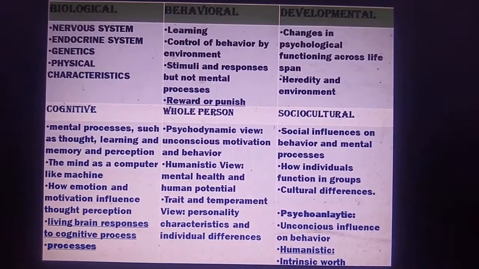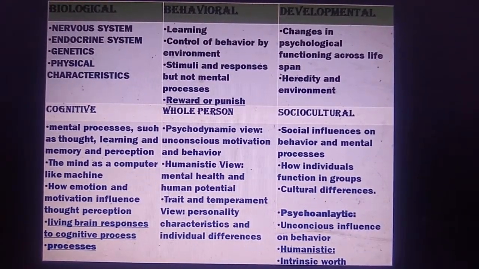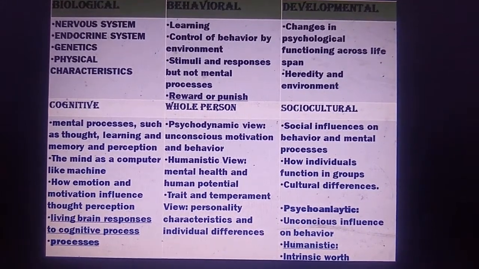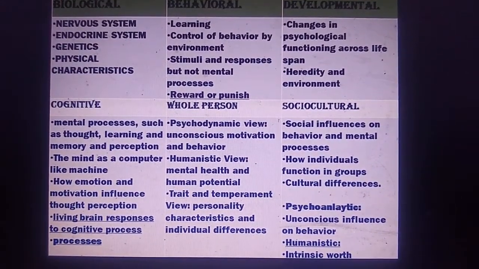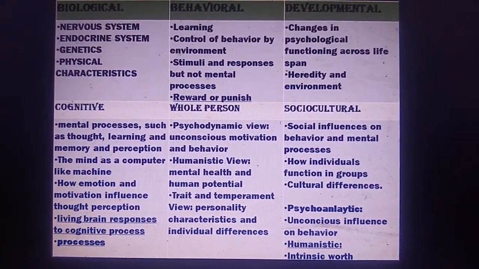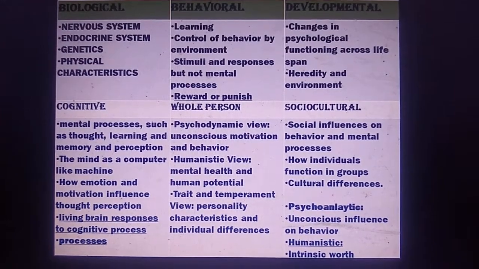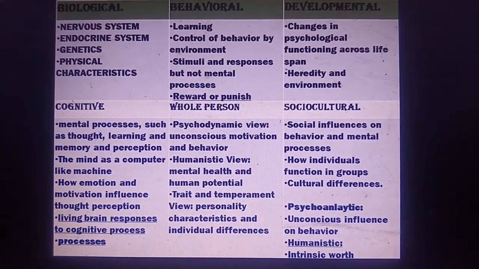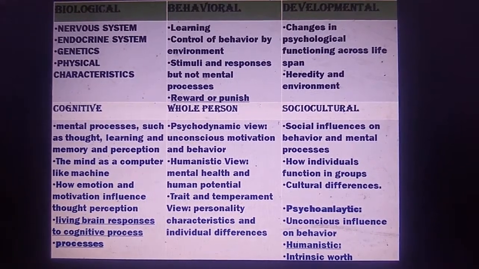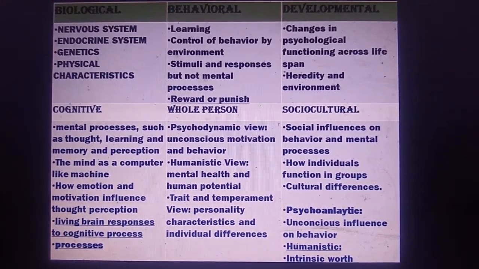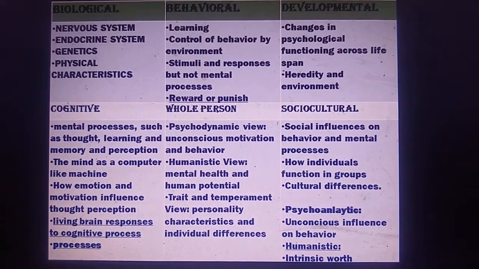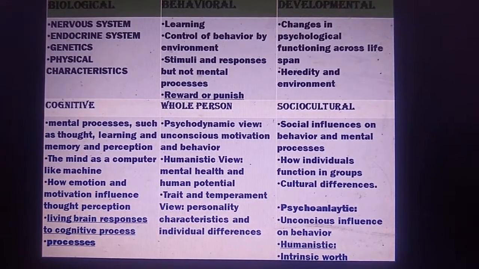Biological perspective, it is dealing with nervous system, endocrine system, genetics and physical characteristics. When it is behavioral perspective, we are seeing that learning is behavior, a control of behavior by the environment. Here we are observing reward or punishment and how a reward or punishment is going to affect our behavior. And next perspective is developmental perspective. Here we are seeing changes in psychological functioning across the lifespan. We are looking at heredity and environment.